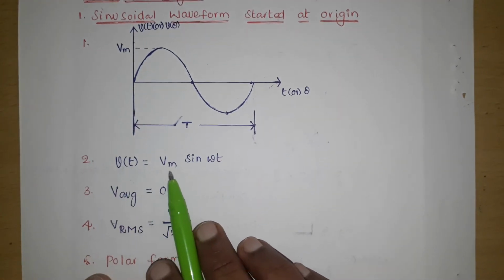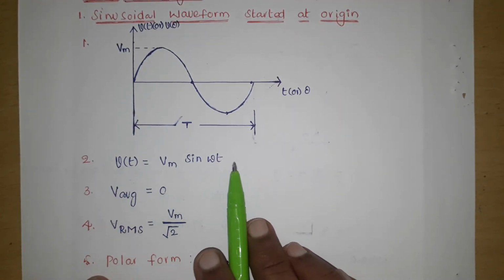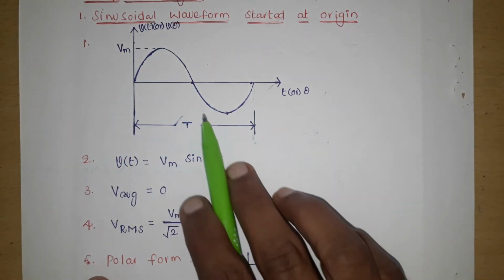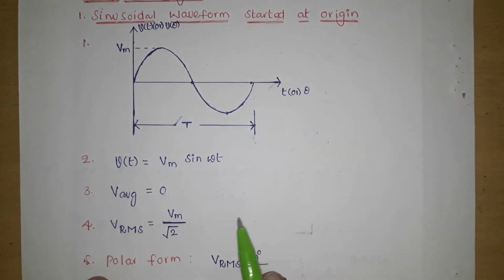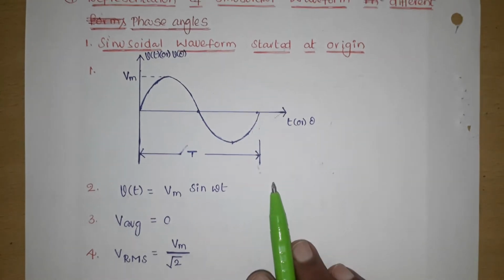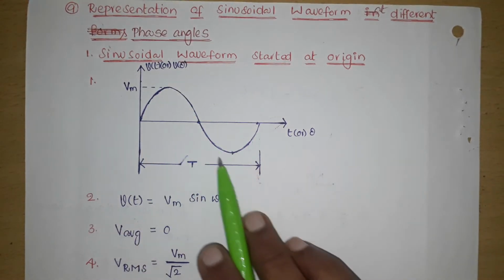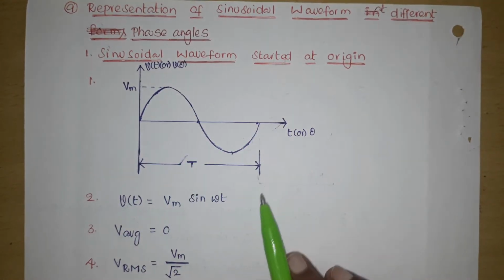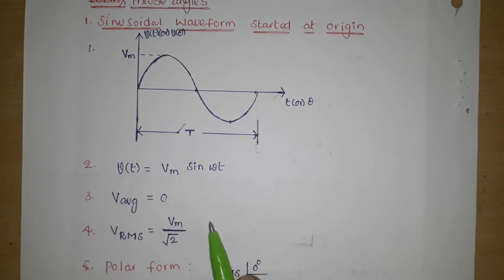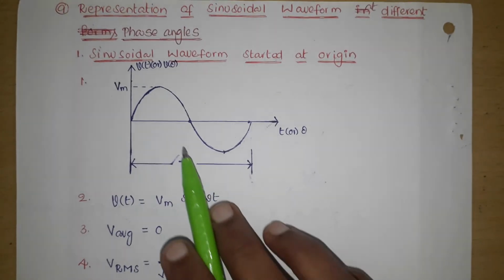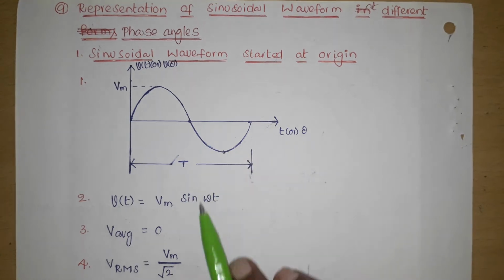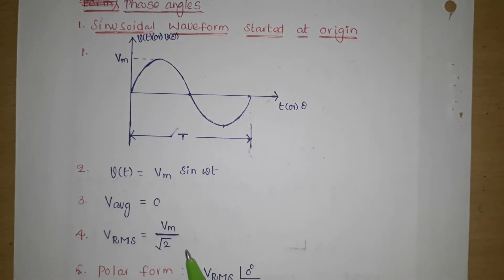What is the mathematical equation of this waveform which starts at origin? V of t equals Vm sin omega t. This is the mathematical equation which satisfies this waveform. What is the average value of this waveform? Here positive area is equal to negative area, so the average value is 0. What is the RMS value of this waveform? The RMS value is Vm by root 2.